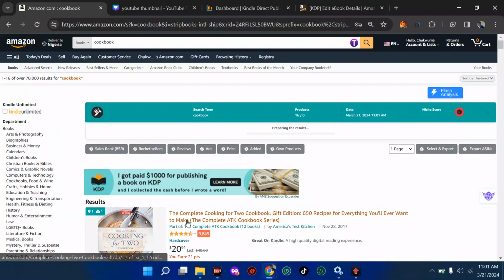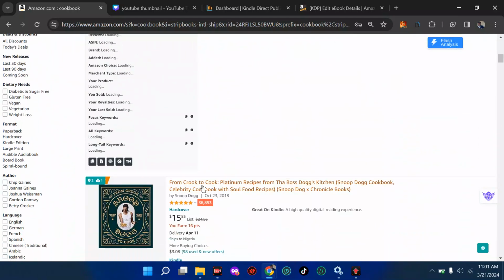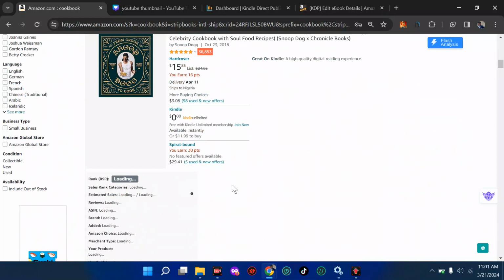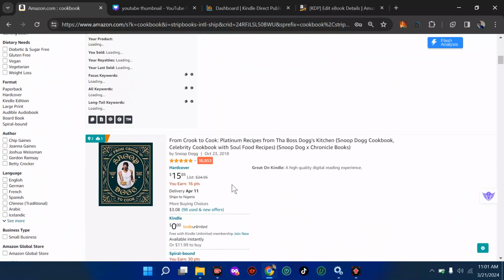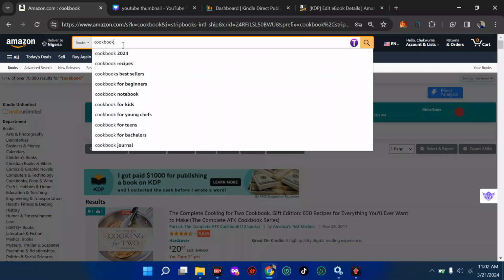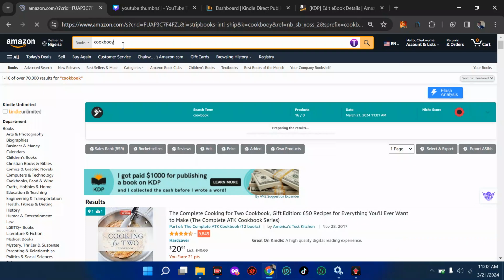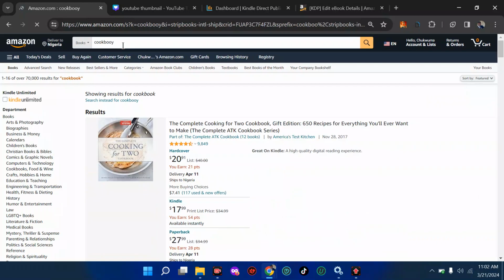All right, so now we have this word cookbook. How come this word was the first one that gave us the search? If you move down, how come we have this as the second search? Which factors, which metrics did they use to consider this? Number one, this word here is the first thing they use to index any search. That means if I come here and change this to cook boy, they're going to use their sense and say C-O-O-K is cook.